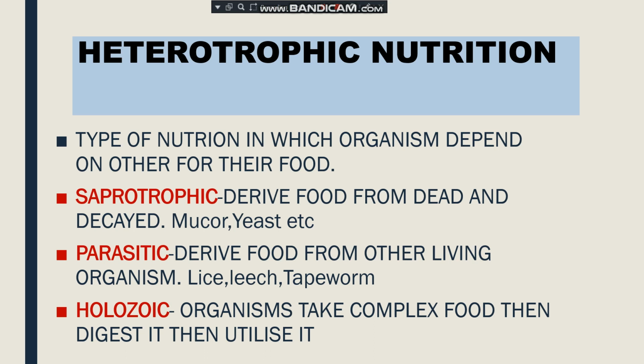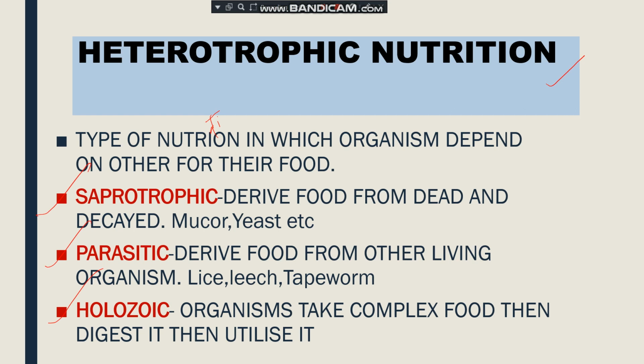Now in today's class I am going to explain to you about heterotrophic nutrition. What is meant by heterotrophic nutrition? It is a type of nutrition in which the organism depends on others for their food. So what is heterotrophic nutrition? Type of nutrition in which organisms depend on others for their food. Heterotrophic nutrition can further be divided into three categories, that is saprotrophic, parasitic, and holozoic.